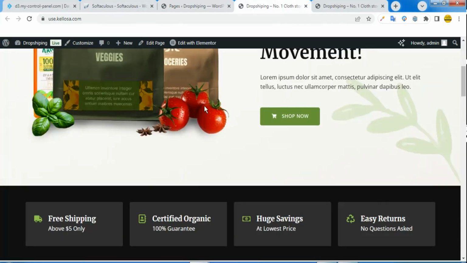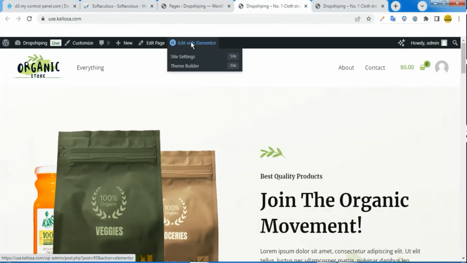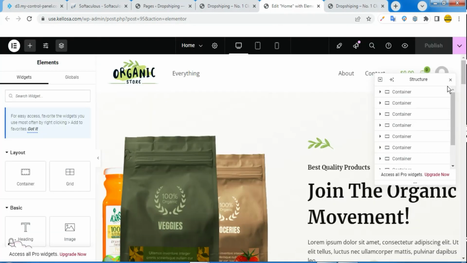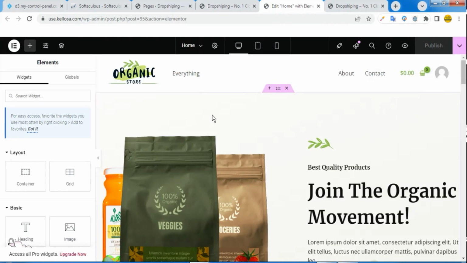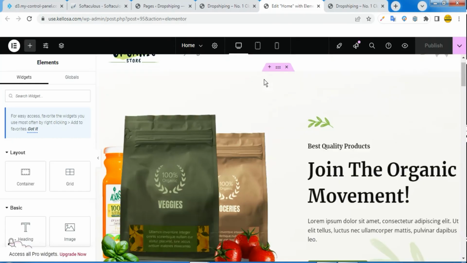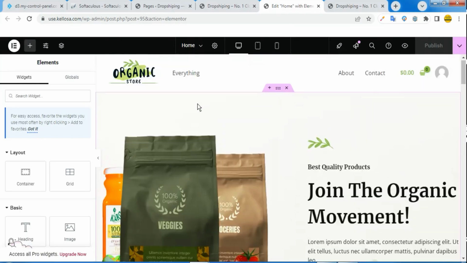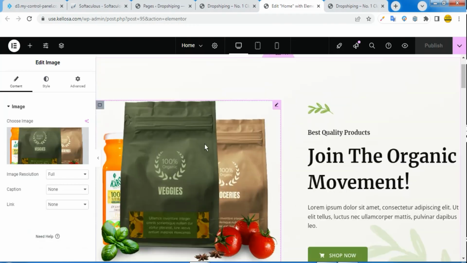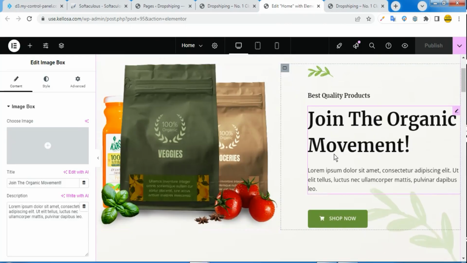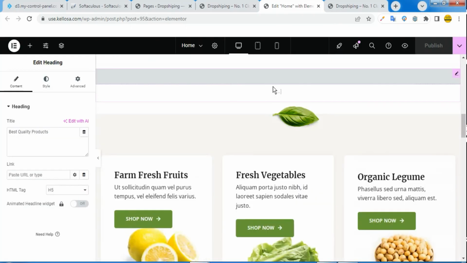Now, how do we get started? I want to edit this. I'm just going to click on edit with Elementor. Edit with Elementor right here. Simply close this, and for this layout, you can stick to this. Now, let me quickly explain about Elementor. Elementor is just a page builder that helps you to easily edit your website very quick. All you need to do is click on this image, change it to our own image, let's say the fruit image, click on this text, change it, click on all these, change it to suit your own best design.